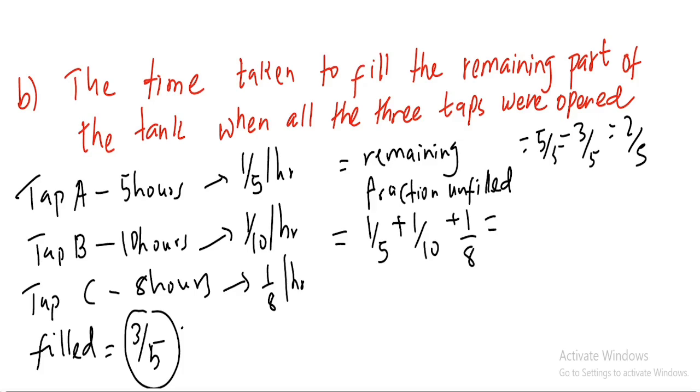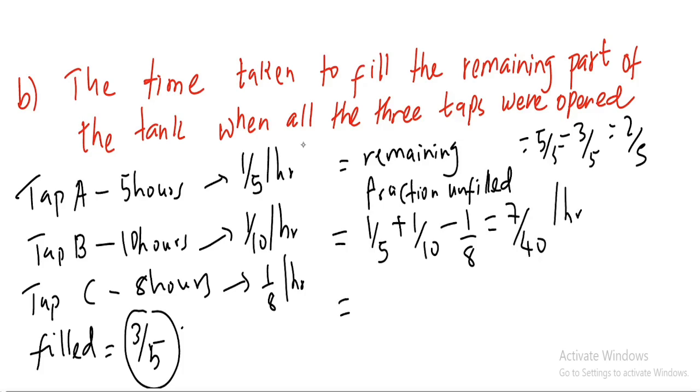If we take 1 over 5 plus 1 over 10, obviously it will give you the one that we got, but let's just use a calculator for that. I don't prefer students using a calculator, even though they're in grade 10. I prefer them using their own minds. But now I'm correct at one point. It's not supposed to be addition on 1 over 8. It's supposed to be minus, because tap C usually empties. So when it empties, you're supposed to subtract. If you add those two and then subtract 1 over 8, you get 7 over 40 per hour.